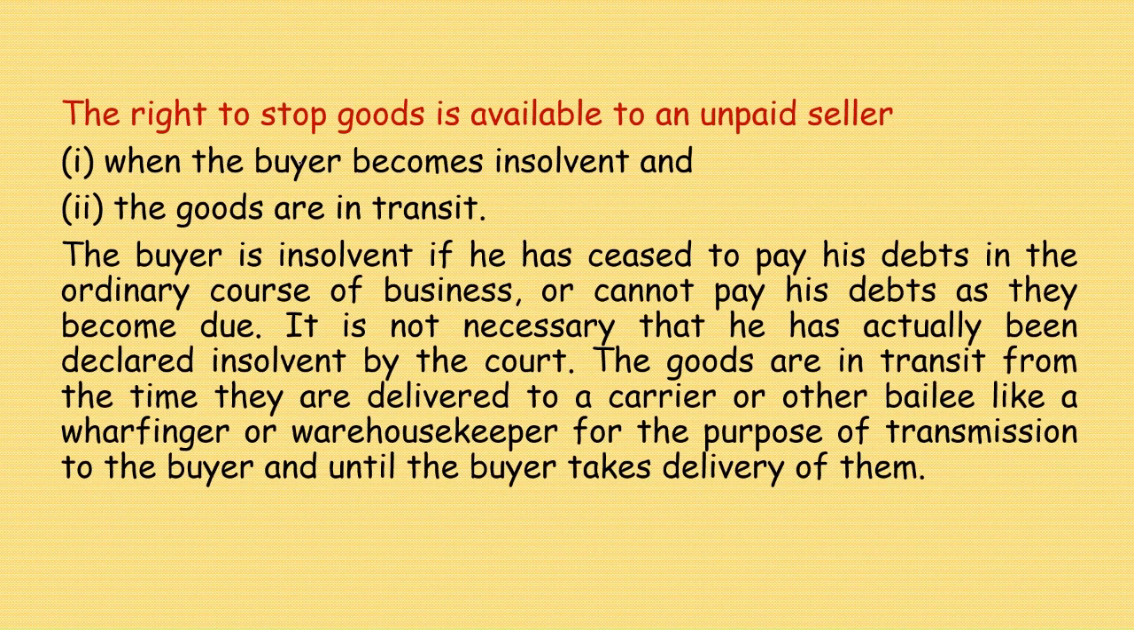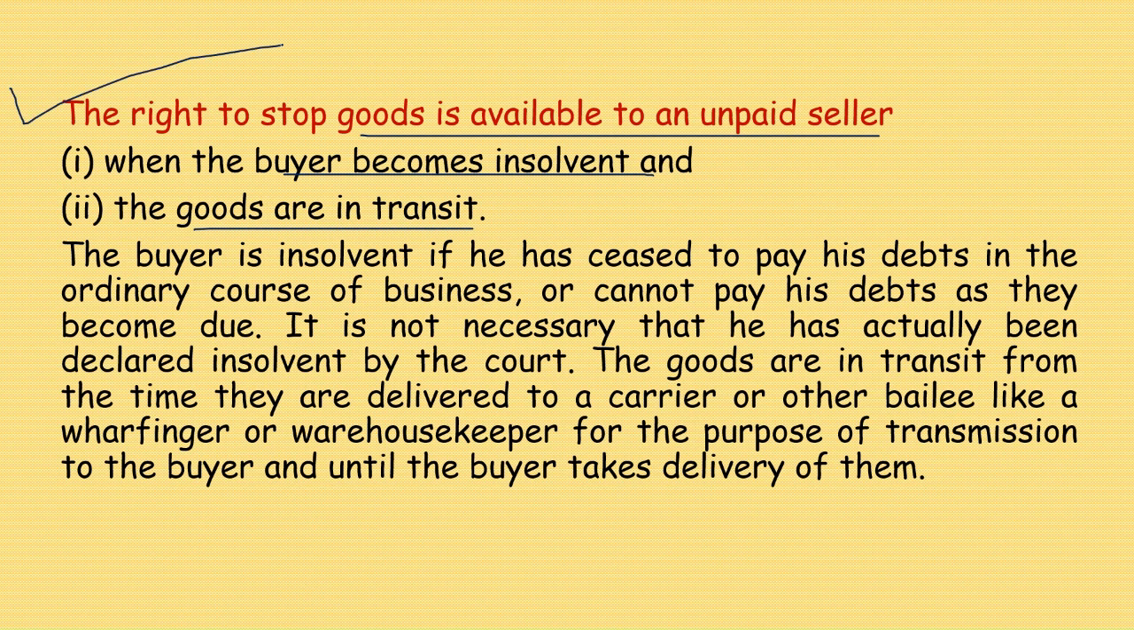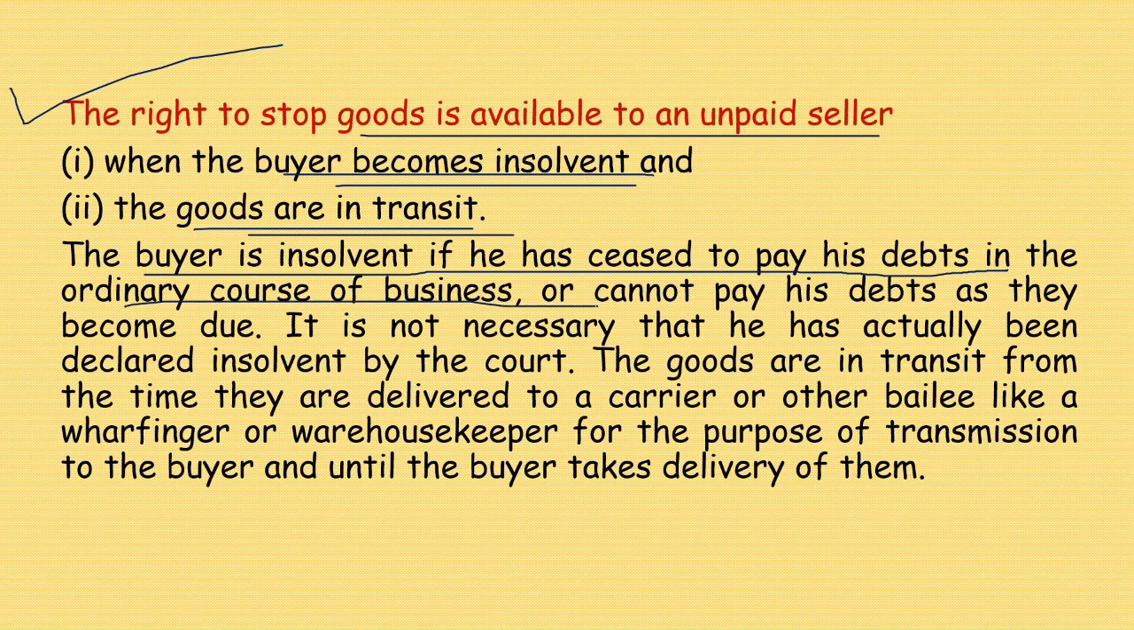The right to stop goods is available to an unpaid seller when the buyer becomes insolvent and the goods are in transit. The buyer is insolvent if he has ceased to pay his debts in the ordinary course of business or cannot pay his debts as they become due. It is not necessary that he has actually been declared insolvent.